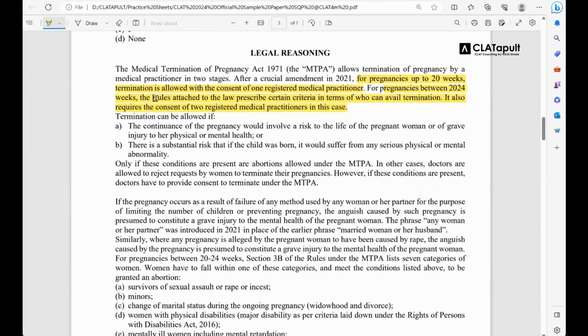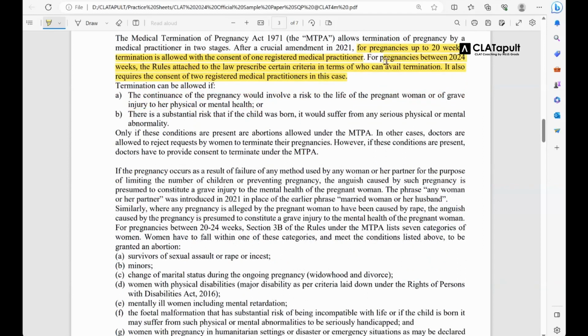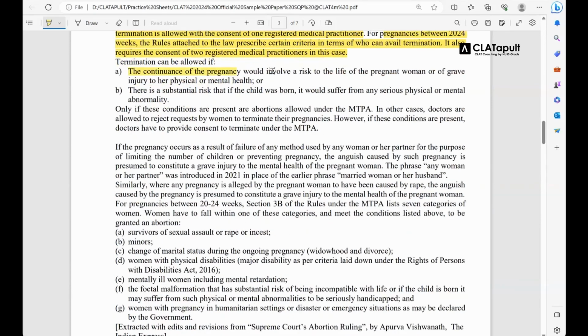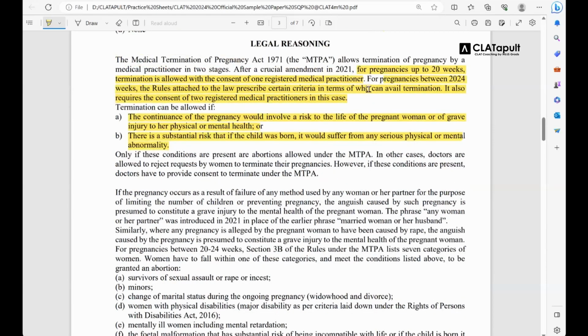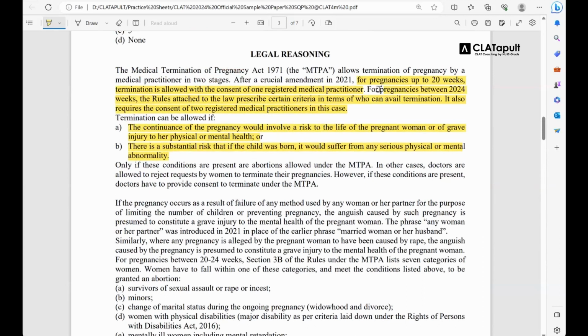So this is your second principle. However, there are other principles in the passage. If you read, the continuance of pregnancy would involve a risk to the life of the pregnant woman or of grave injury to her physical or mental health, or there is a substantial risk that if the child was born, it would suffer from any serious physical or mental abnormality. So what is it saying? It says that you can get a pregnancy legally terminated in case of these.